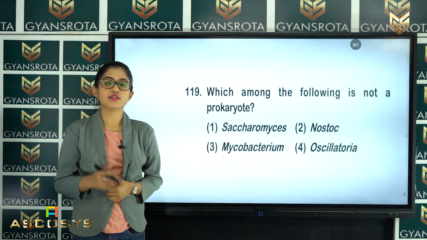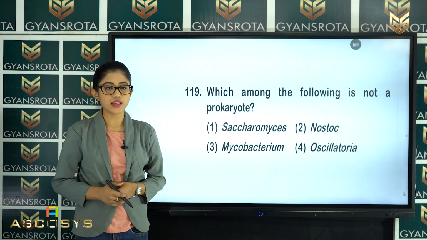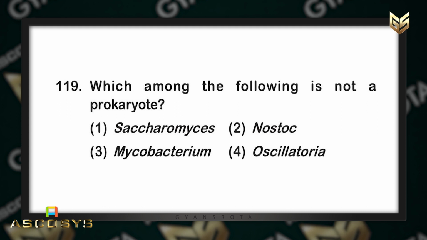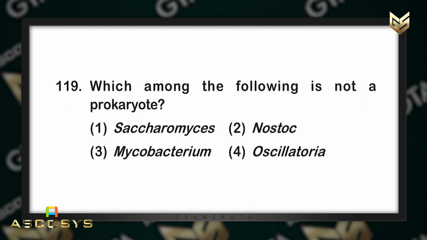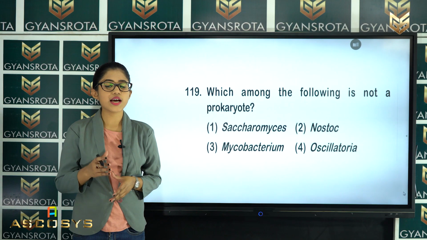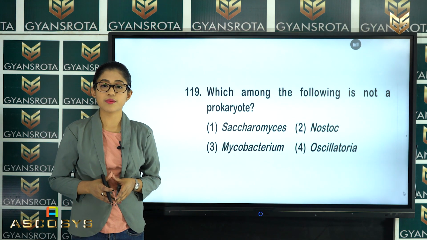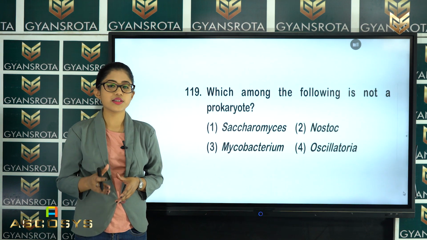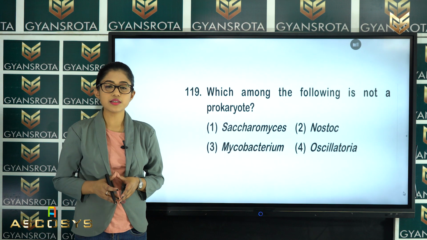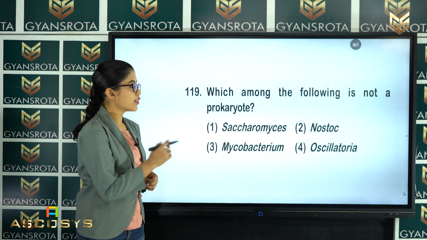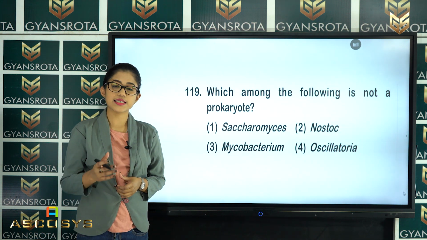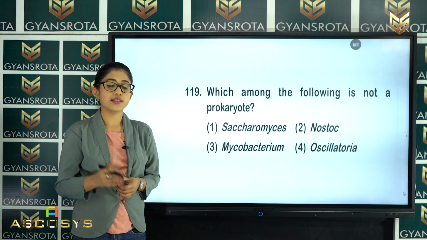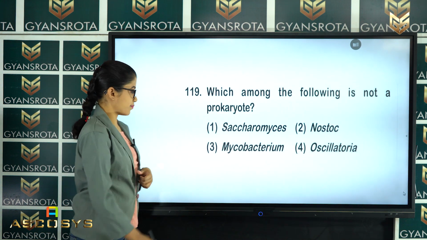Now in the next question, as you can see here, question number 118: which among the following is not a prokaryote? Saccharomyces, Nostoc, Mycobacterium, Oscillatoria. We have discussed all about these organisms in the chapter Cell: The Unit of Life. There we have discussed the prokaryotic and the eukaryotic organisms, right? So Saccharomyces, you know what it is? It is a eukaryotic organism. Whereas Nostoc and Oscillatoria, these are the cyanobacteria.